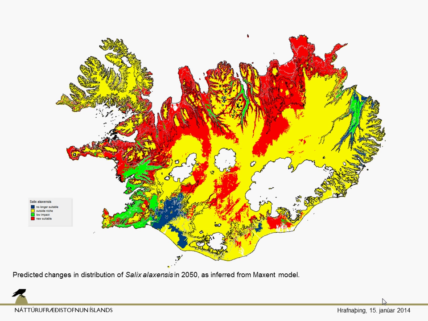Then we have the areas marked with yellow, which are outside of the climatic niche of the species. And the red areas are the new suitable areas. The climate in these areas will change in such a way that it will fit the species very nicely. Therefore, we can assume that at least part of this area can be suitable for the future colonization of Salix alaxensis in Iceland.